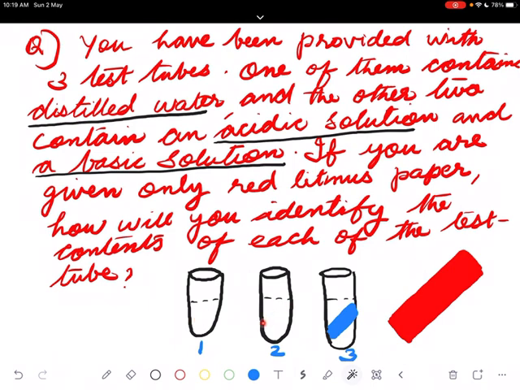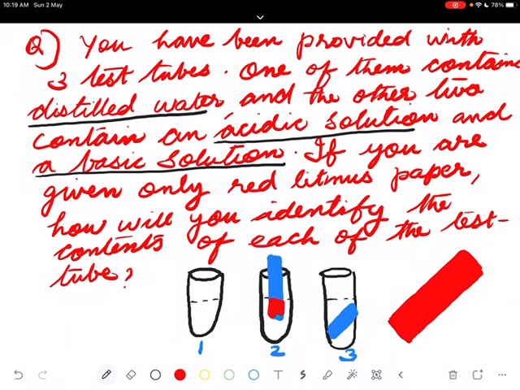So blue litmus we dipped. See, when we put the blue litmus in this, what happened?